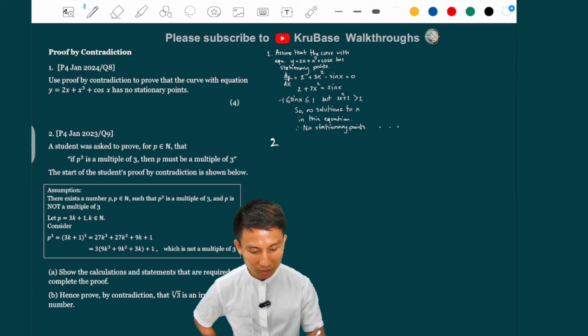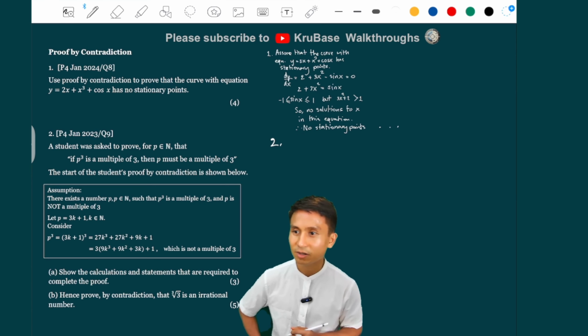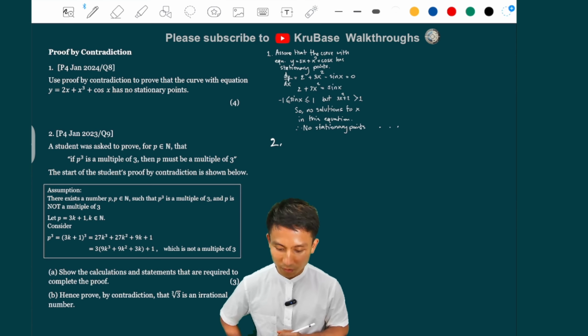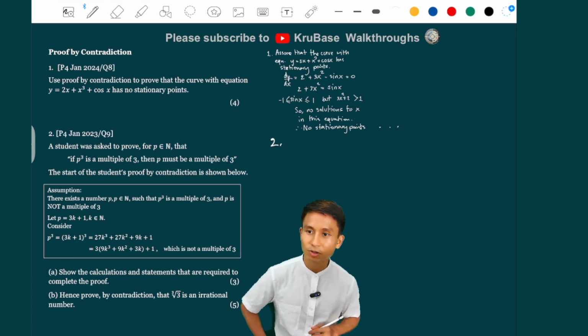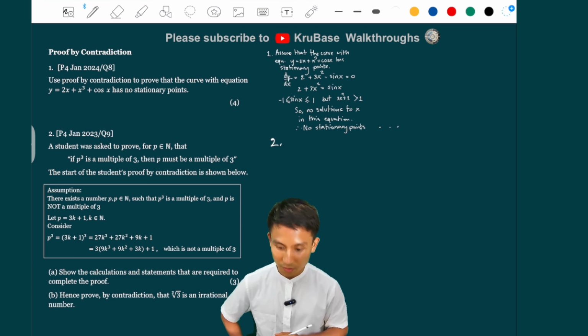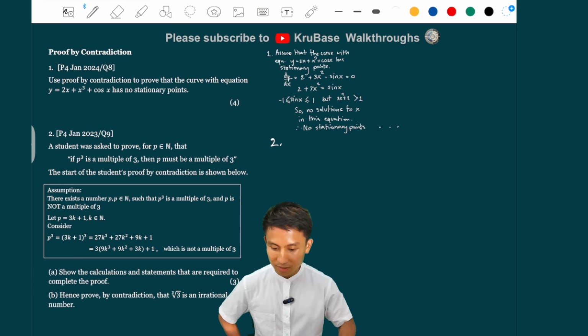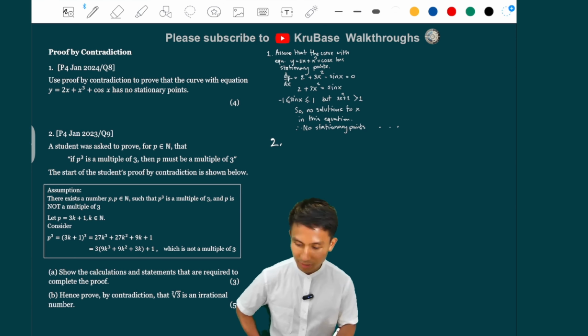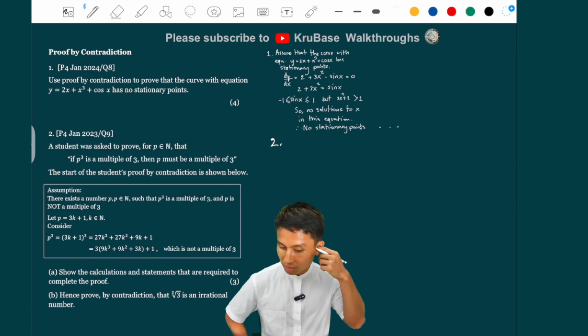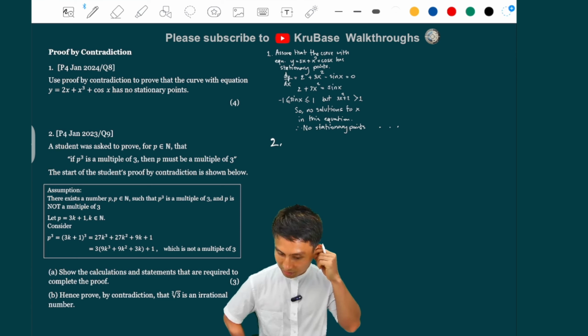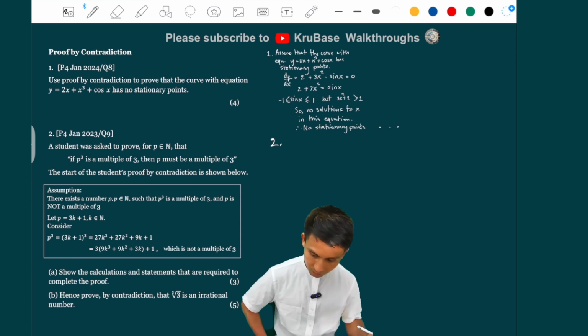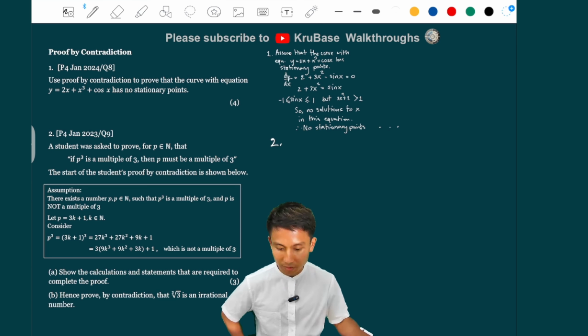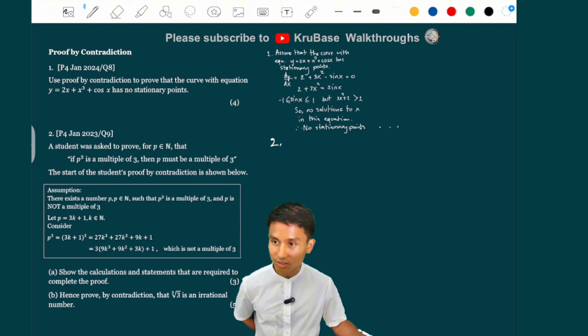Now question 2 is maybe a little harder. A student was asked to prove, for p a member of the natural numbers, that if p cubed is a multiple of 3, then p must be a multiple of 3. The start of the student's proof by contradiction is shown below. Assumption: there exists a number p, a natural number, such that p cubed is a multiple of 3 and p is not a multiple of 3.